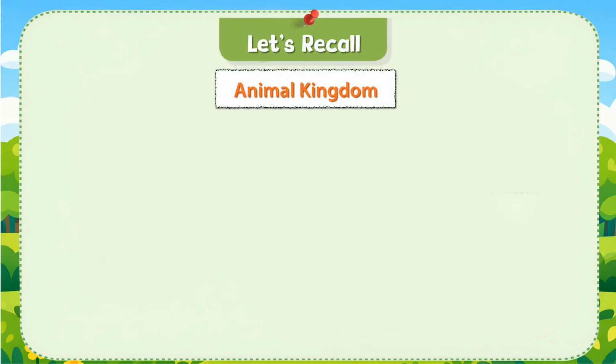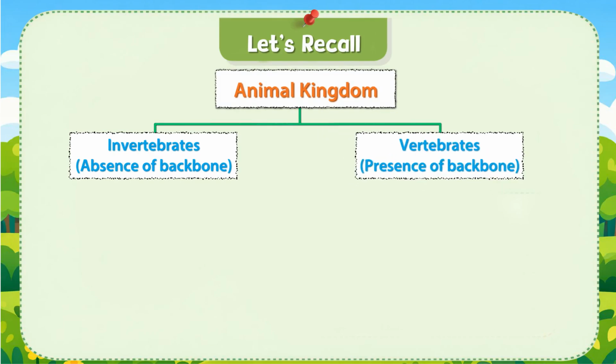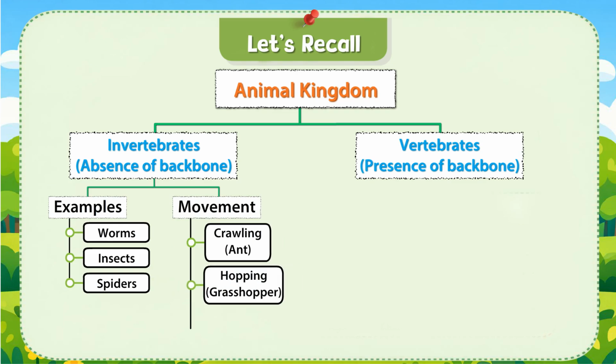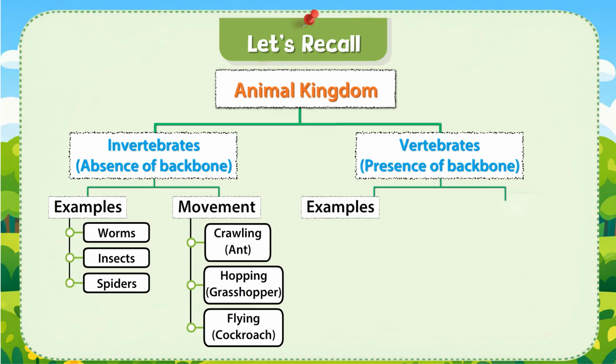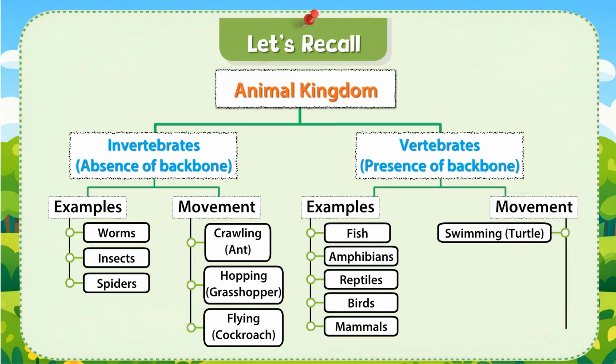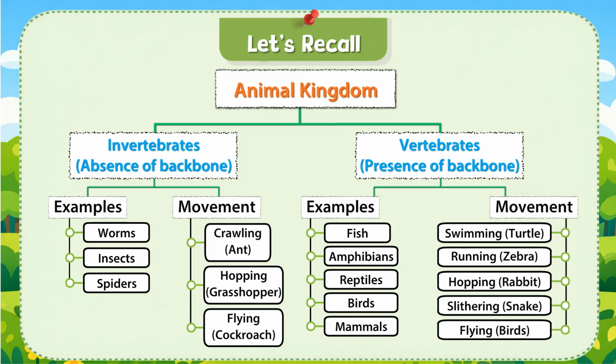Let's recall. Animal kingdom. Invertebrates, absence of backbone. Vertebrates, presence of backbone. Examples: worms, insects, spiders. Movement: crawling, ant. Hopping: grasshopper. Flying: cockroach. Examples: fish, amphibians, reptiles, birds, mammals. Movement: swimming, turtle; running, zebra; hopping, rabbit; slithering, snake; flying, birds.